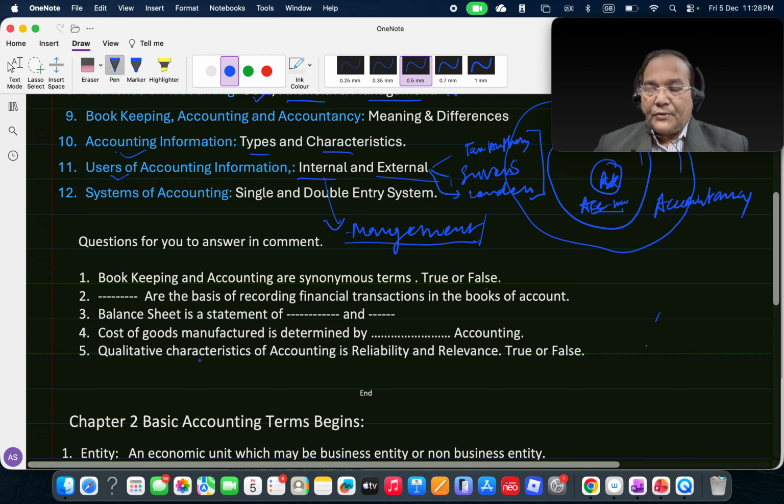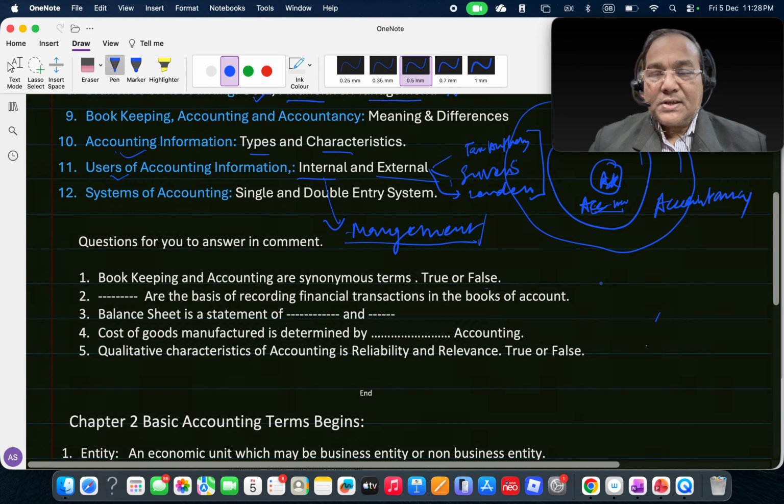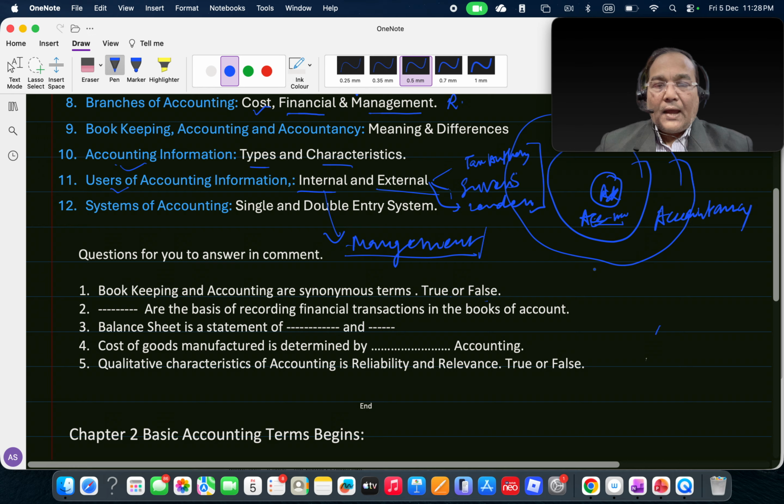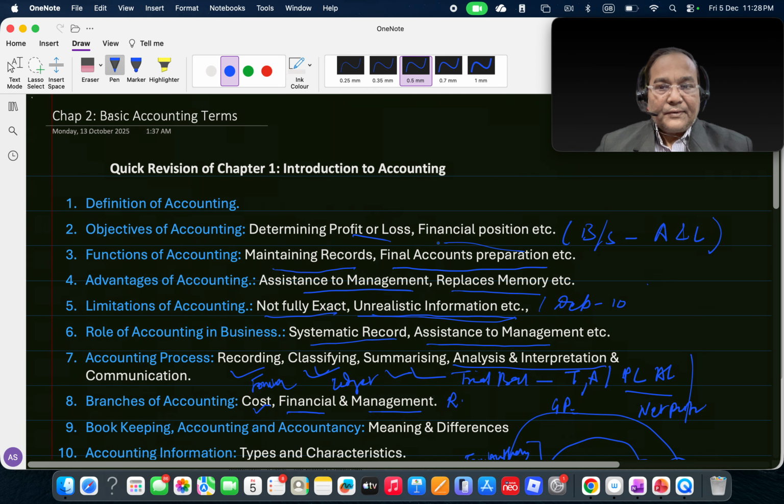Though it records the financial transactions in its books, correspondingly it has to have reliability or relevance. Is it correct, true or false? So these are the points we discussed yesterday, and I believe you must have understood it.